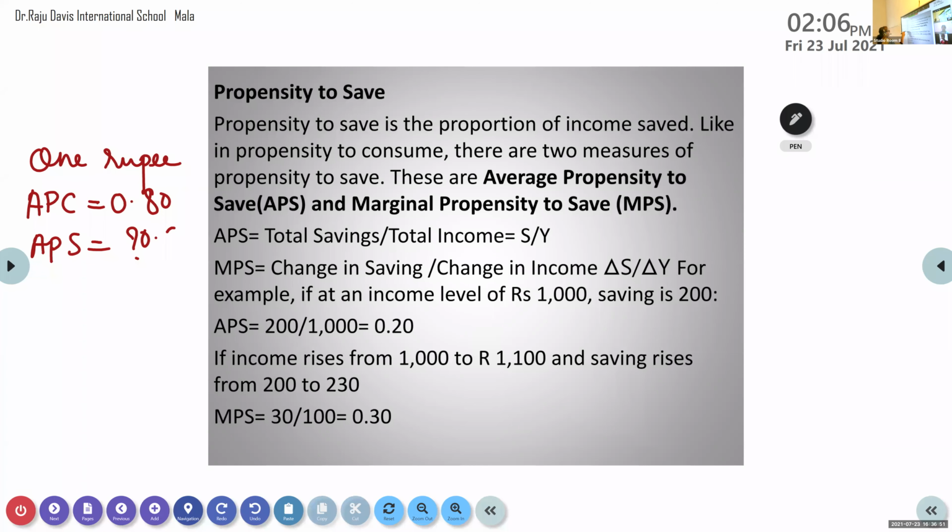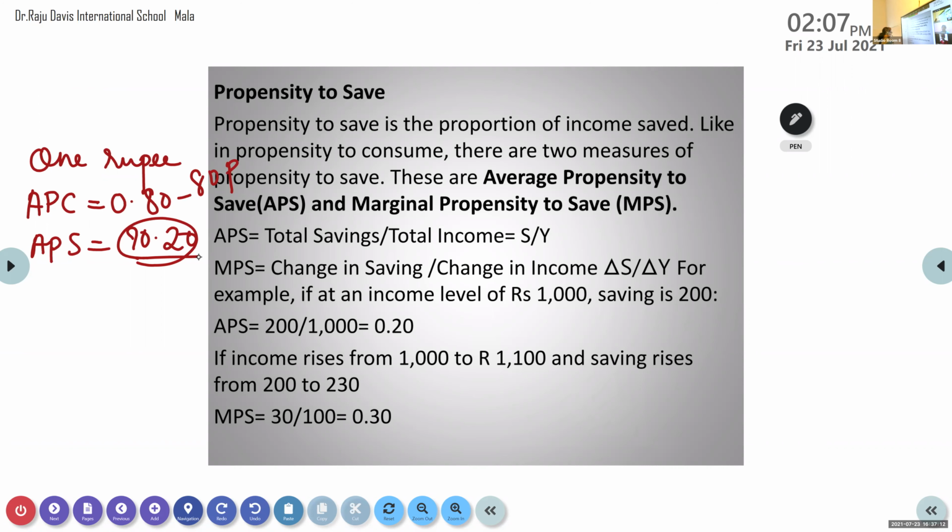Okay, how did you get that? 0.80 means 80 paisa. If you reduce 80 paisa from 1 rupee, that will be 20 paisa, and that is 0.20.